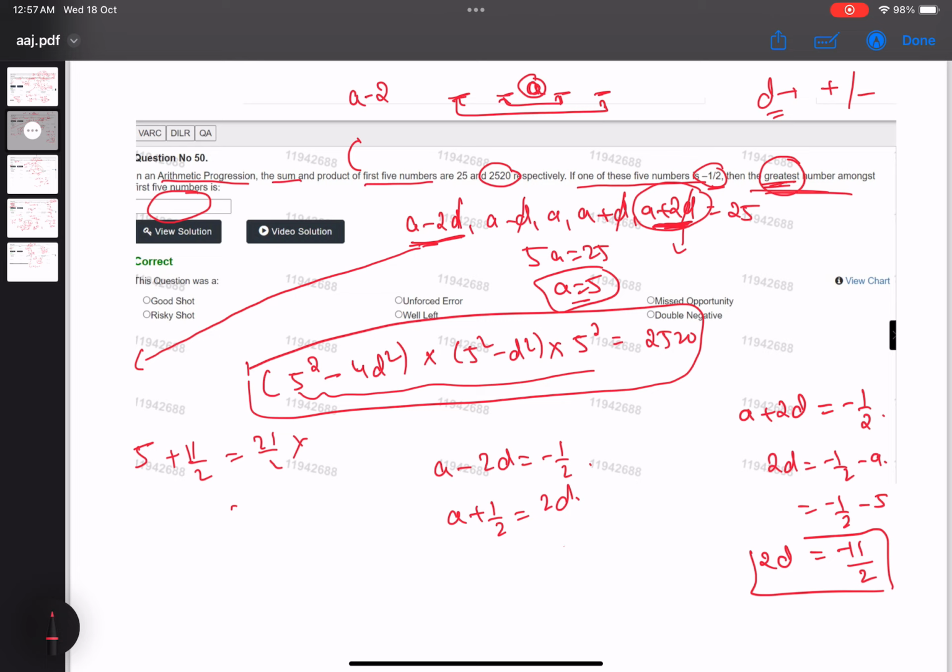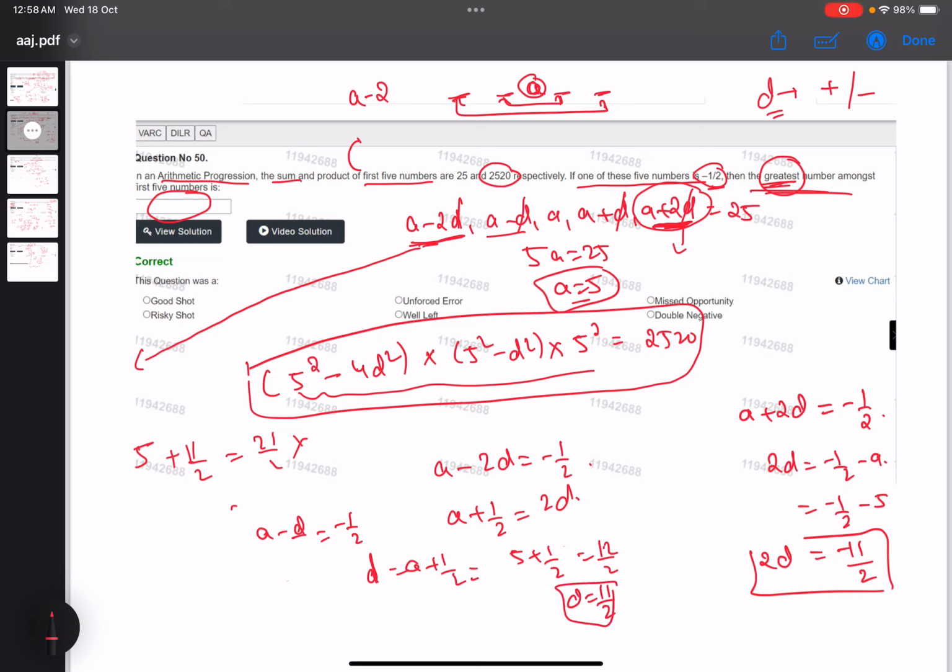Let me come to this. Since we aren't getting an integer in this case, we will have to move to one lesser value. Suppose we take a minus d as minus 1 by 2, then d will be a plus 1 by 2 in that case. A is 5, 2 fives are 10, so 11 by 2. So d we got as 11 by 2.